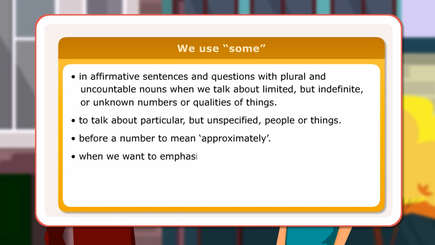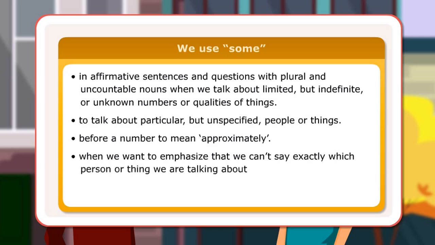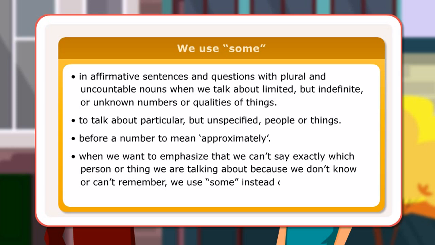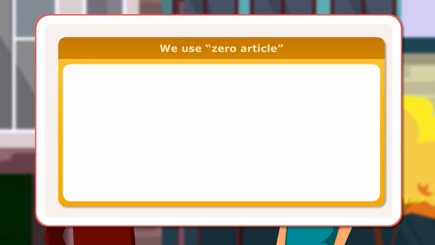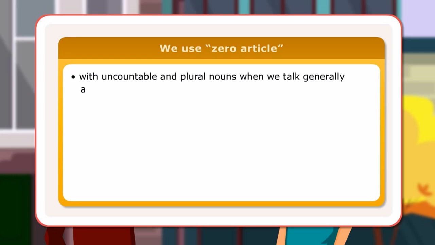When we want to emphasize that we can't say exactly which person or thing we are talking about because we don't know or can't remember, we use some instead of a or an with a singular noun. We use zero article with uncountable and plural nouns when we talk generally about people or things.